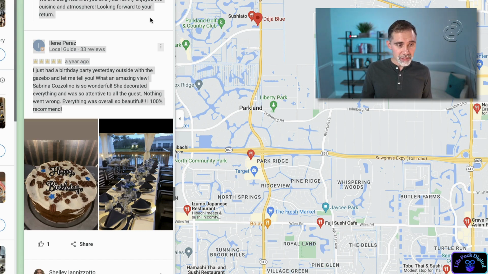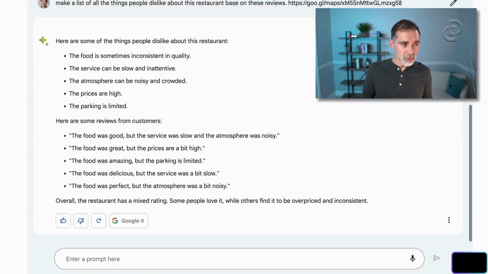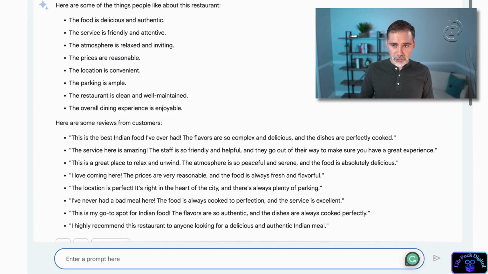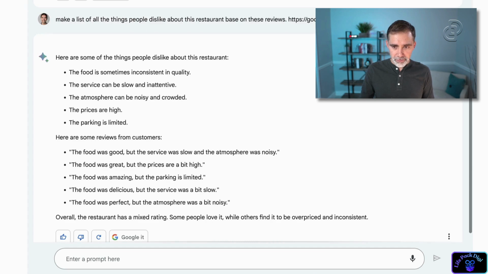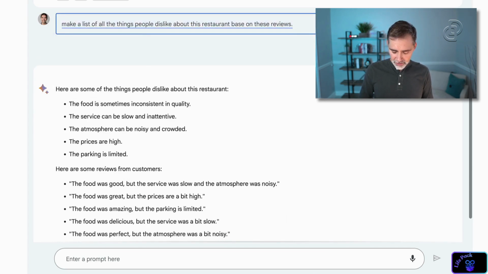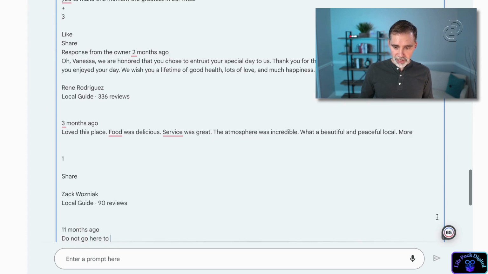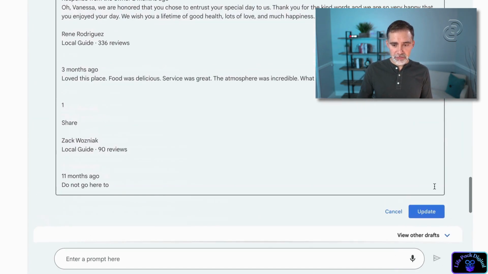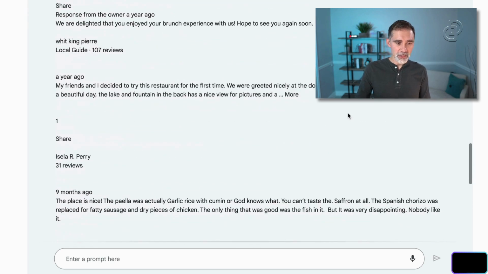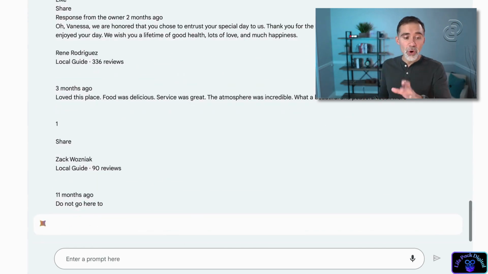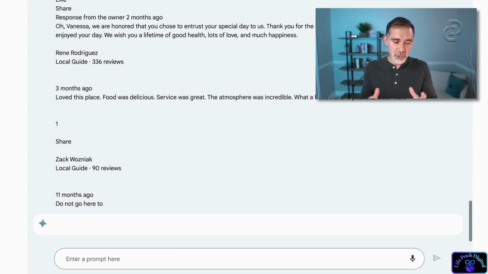So I can just copy this and come here to Bard and say, again, let's edit one of these just to make things easier, based on these reviews, and we can just paste the reviews. Okay, so we paste the reviews, it will analyze the reviews for us. Let's click on update and see what we have as a result. You can do this again for any website that collects reviews from your customers or from any product or service you want to use.